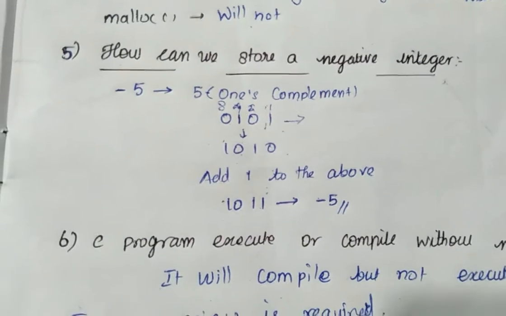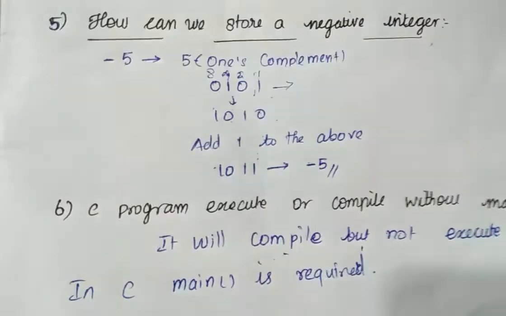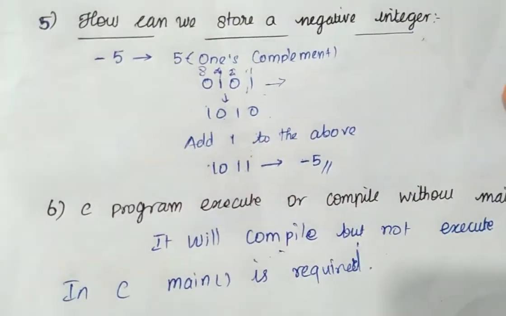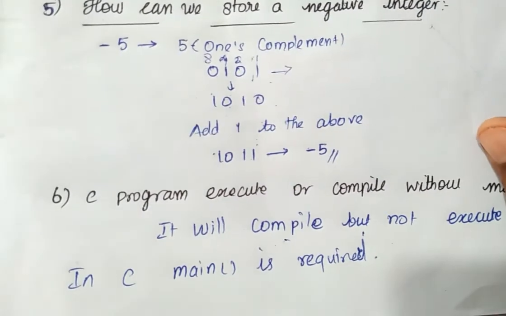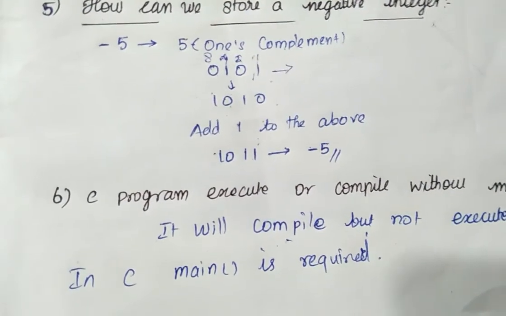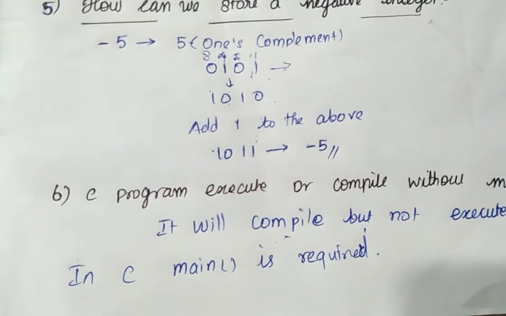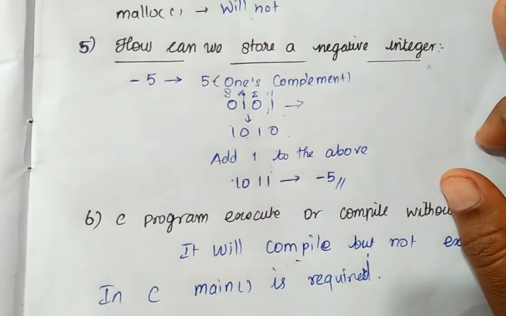Is it execute or compile? It will compile the whole program, but it will not execute, and it will not give any output. So in any C program, the main function is required. It is very important for C programming. These are some questions asked in C programming.